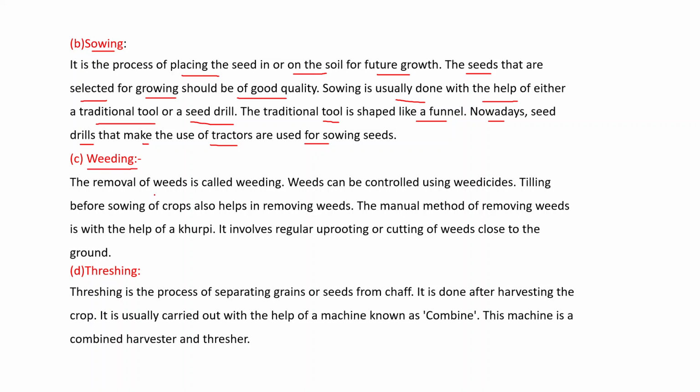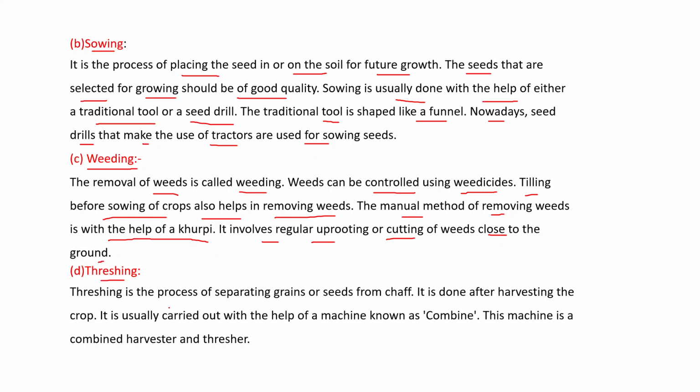Weeding. The removal of weeds is called weeding. Weeds can be controlled using weedicides. Another method is tilling before sowing of crops, which also helps in removing weeds. The manual method of removing weeds is with the help of a khurpi. It involves regular uprooting or cutting of weeds close to the ground.